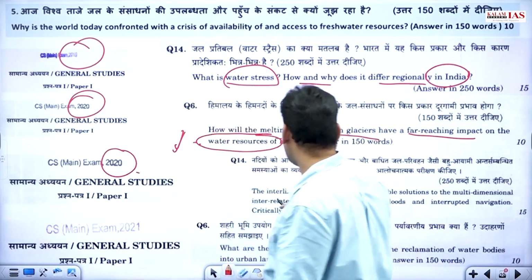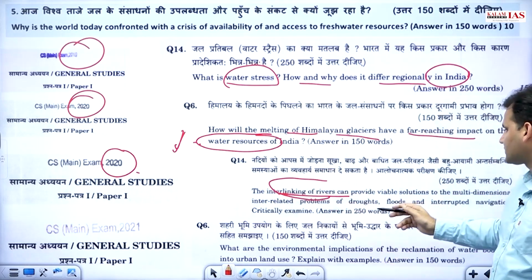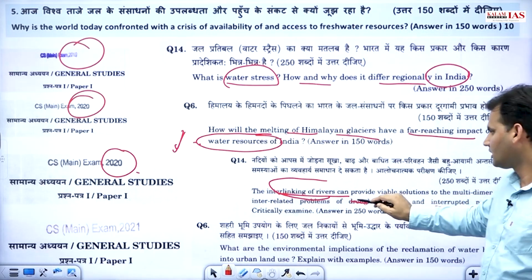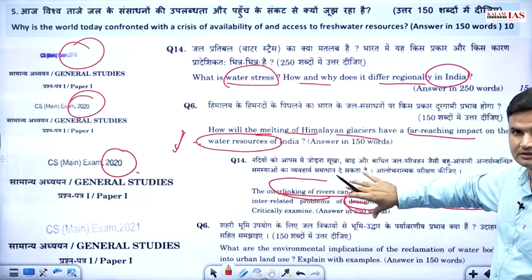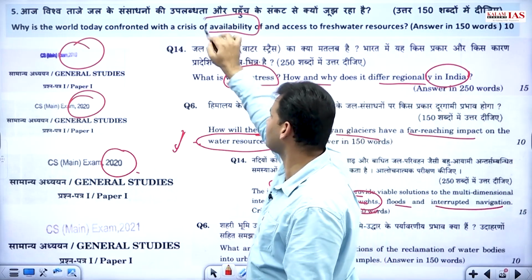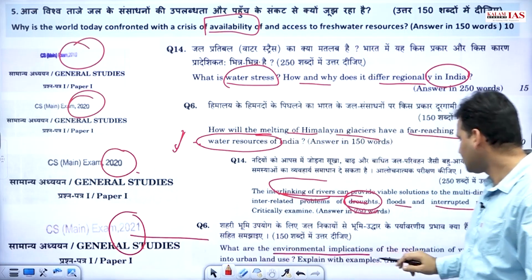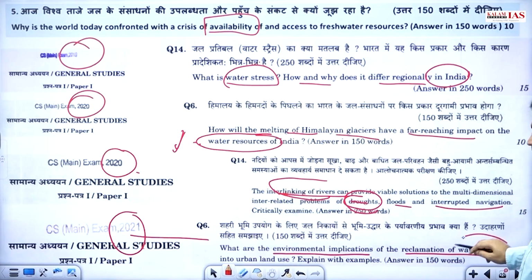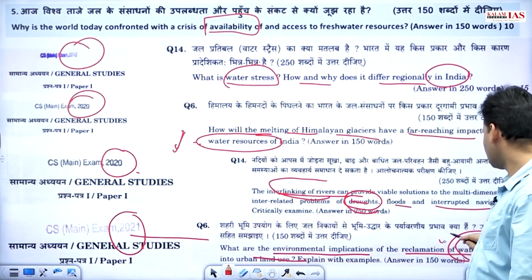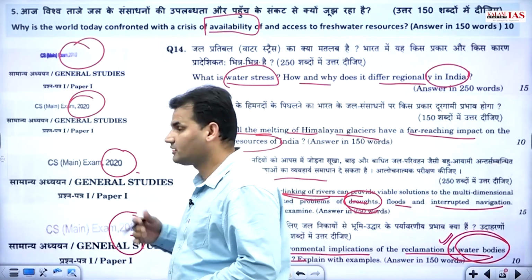2020 itself, interlinking of rivers, it can be a potential solution with regards to drought, floods, and interrupted navigation. Again, relating to droughts, something to do with water availability, right? Water availability. 2021, what are the environmental implications of reclamation of water bodies into the urban land use? Again, the same theme prevails year after year after year.